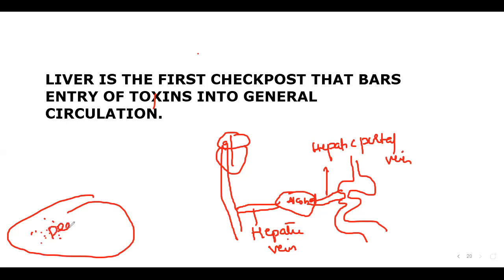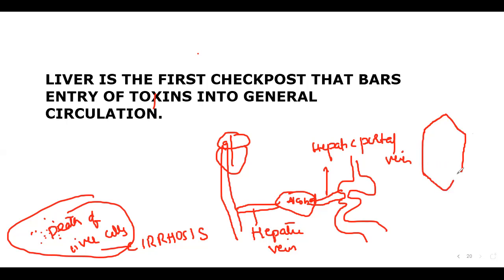Death of liver cells we can call cirrhosis. Cirrhosis possibilities are greater for the liver. Okay, so now the question will arise.